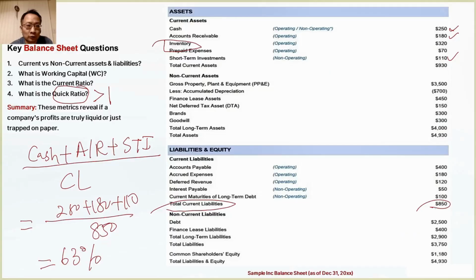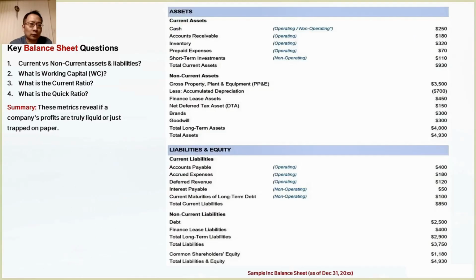That means your cash reserves are very strong. Even if it's not cash, let's say short-term investments, like short-term treasury bills, short-term bonds, and so on. The more of these assets you have, the better. Of course, in this situation, if everything is turned into cash and you have no fixed assets at all, that's obviously not right either. A company still needs to operate, but from the perspective of liquidity, the higher the quick ratio, the better.